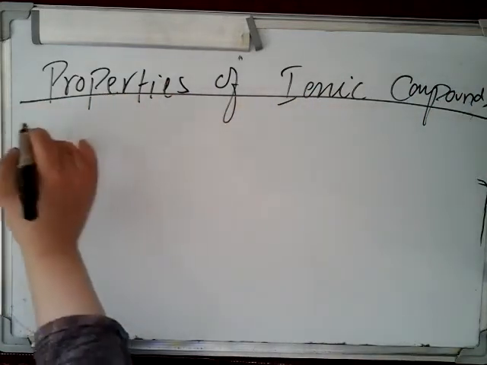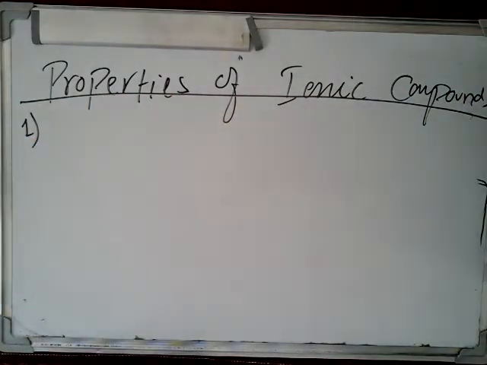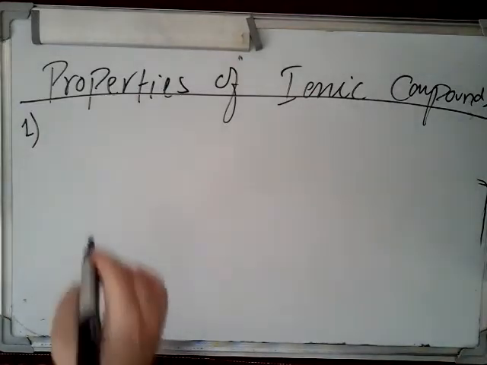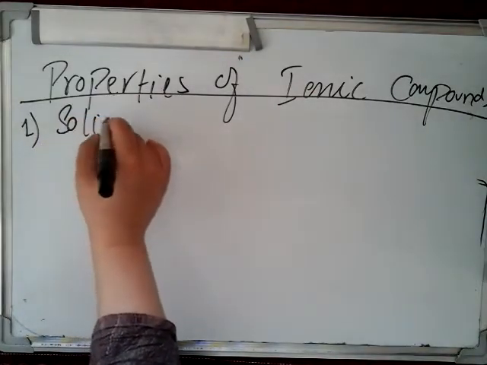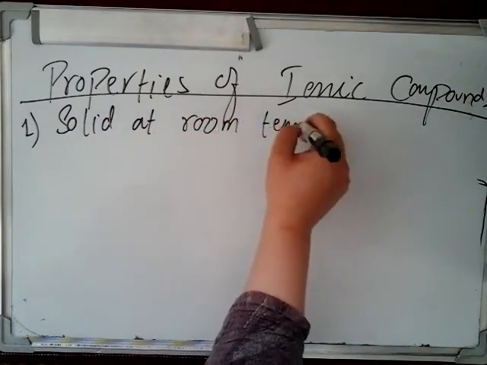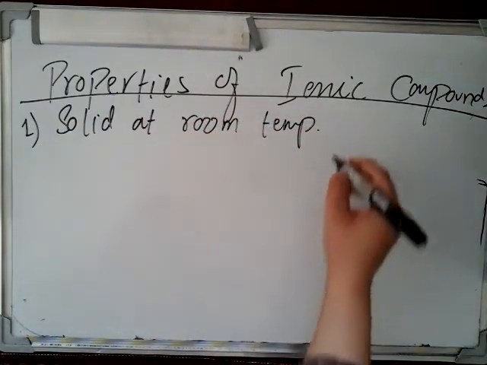Okay, properties of ionic compounds. The foremost property is that they are solid at room temperature. Why are they solid at room temperature?